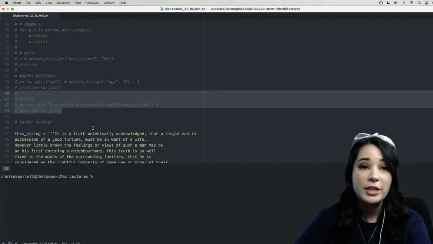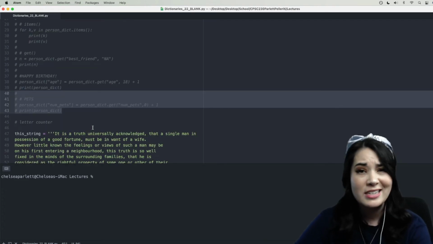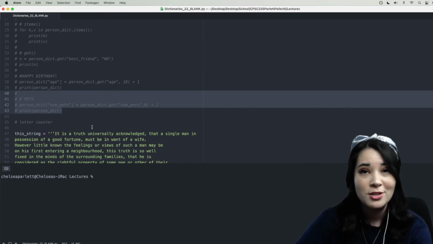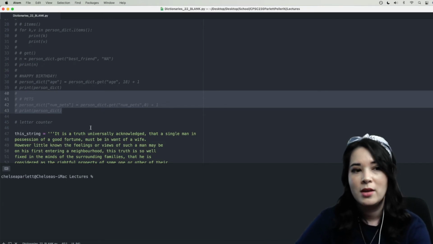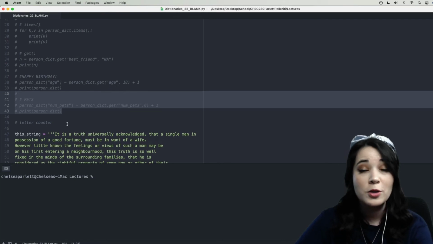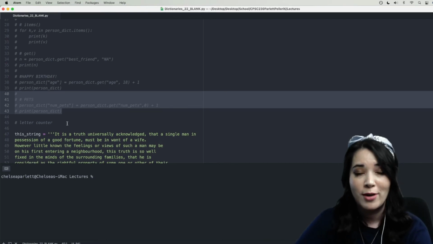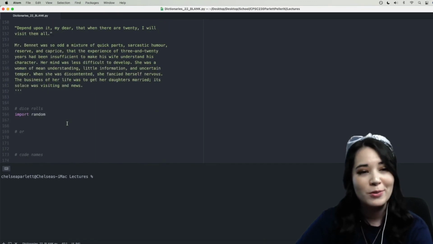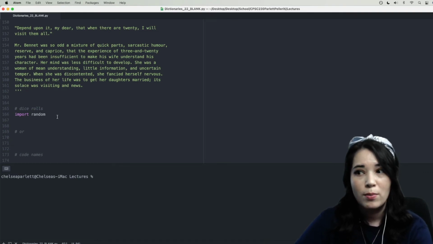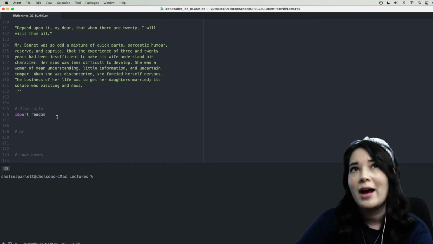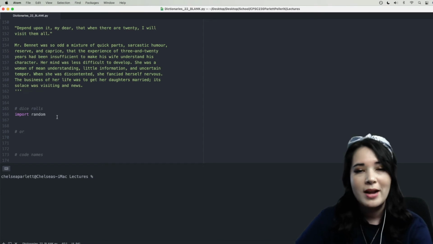All right, so we're going to do a couple things that we've maybe done similar things to before, but that are much easier now that we know about dictionaries. So this string is the first entire chapter of the book Pride and Prejudice. I'm going to scroll all the way through it. You can see it is very long. And we're going to count the number of each character in this string that exists. Now, before, if we wanted to do this, we would have a list that would be hard to keep track of, or we would have a variable for each character. But now that we have dictionaries, it's going to be a lot easier to keep track of how many of each character are in this string.